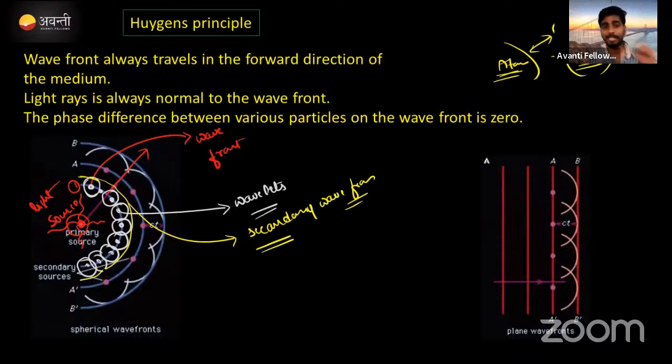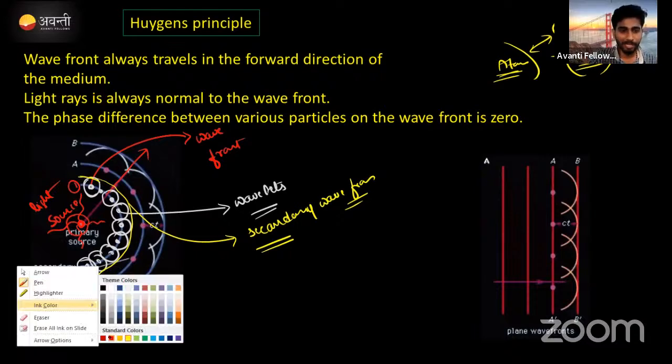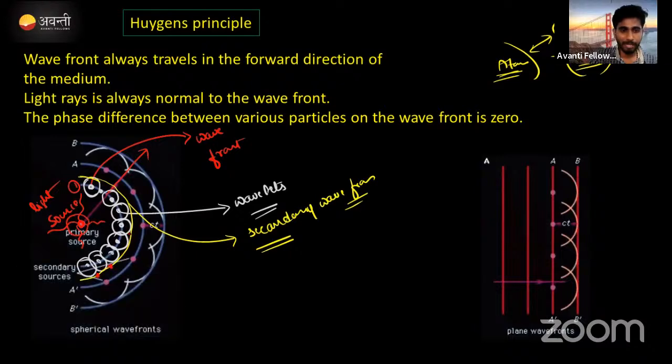The secondary wavefront is also coming in the forward direction along with the primary wavefront. And on the secondary wavefront there are again particles, the red colored particles. Again they behave like we are also sources of light. If you join the crest points on the front side of this wavefront, again one more wavefront is created. This wavefront we call the tertiary wavefront, or third wavefront.